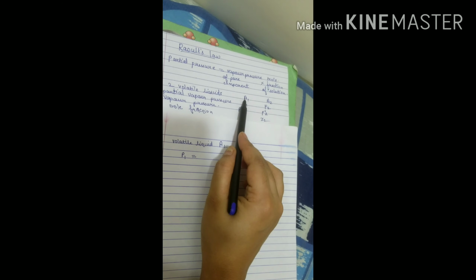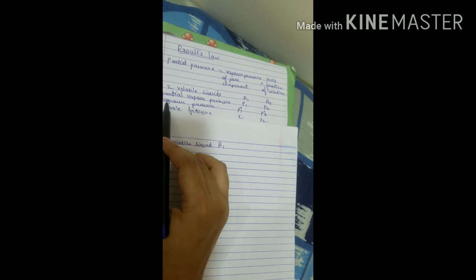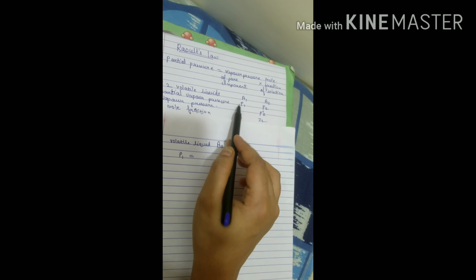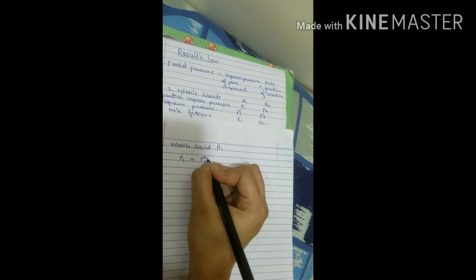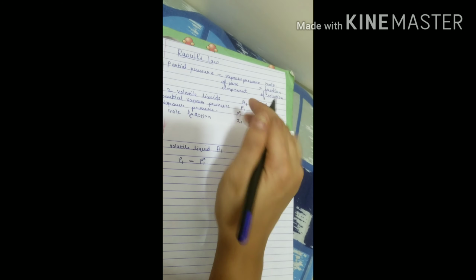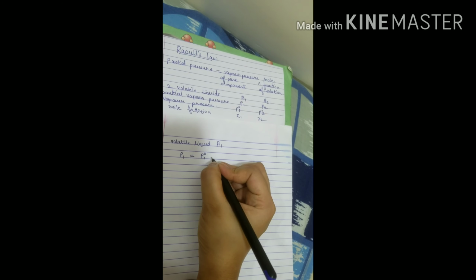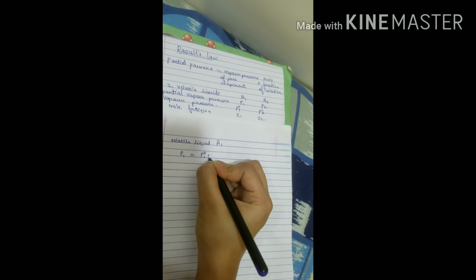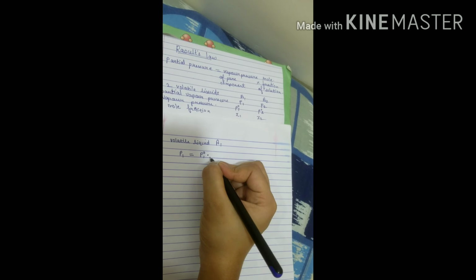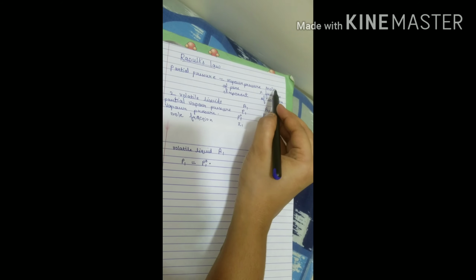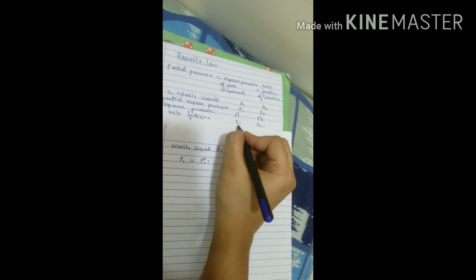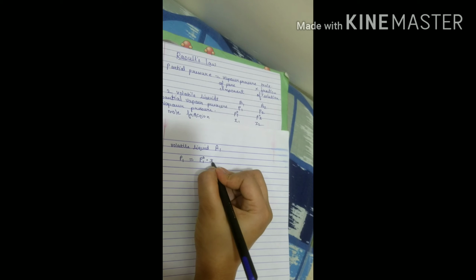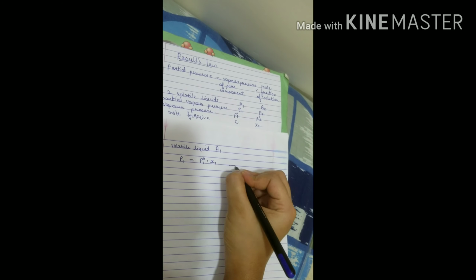For A1 the vapor pressure is P01, multiplied by, and in the place of multiplication you can put the product sign, that is one and the same, multiplied by or product of mole fraction of solution. A1's mole fraction is X1. So this is going to be your first equation.